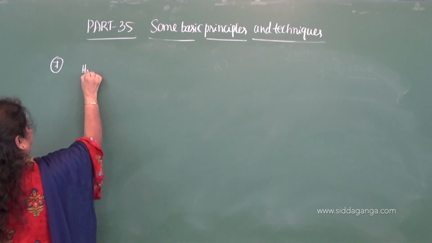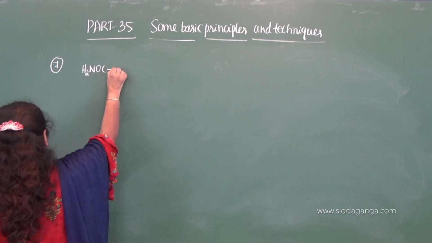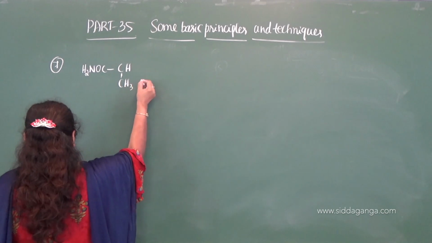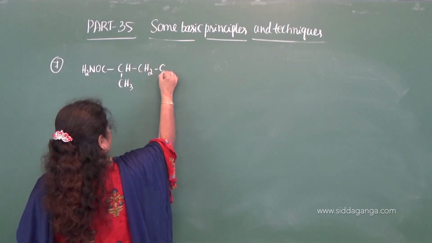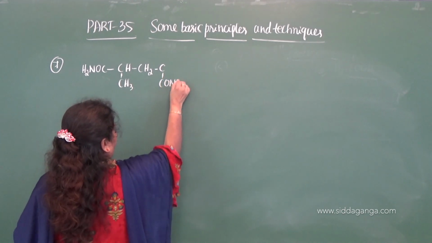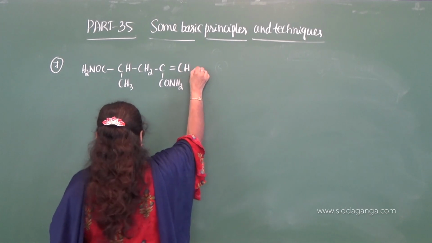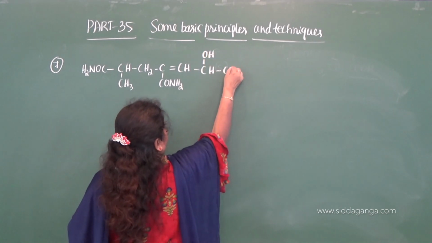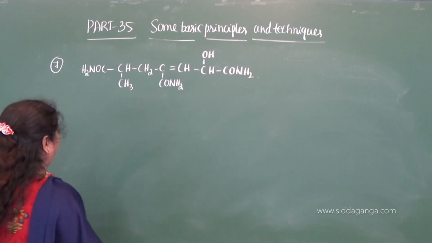See, H2N, CO, CONH2, CHCH3, CH2, CONH2, double bond CH, CHOH, CONH2. This is one compound.